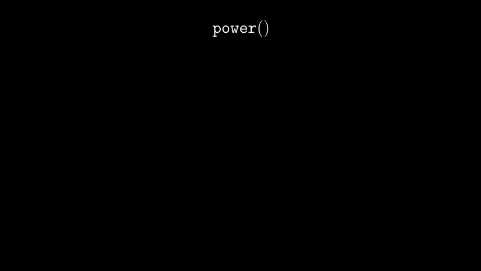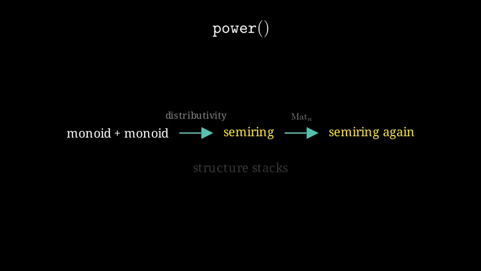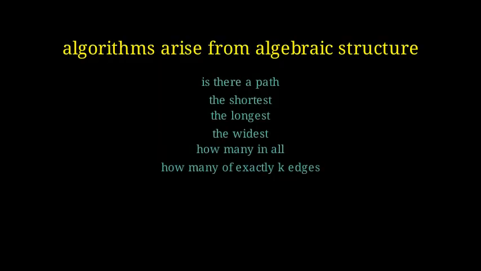And the structures themselves compose. The accumulator post combined monoids with a product construction. This episode combined 2 monoids through distributivity to form a semiring, and then combined those into matrices, which form a semiring again. Same principle at a higher level of abstraction each time. Structure stacks. This is Stepanov's thesis, made vivid. Algorithms arise from algebraic structure. The more structure you identify, the more algorithms you get from the same code.